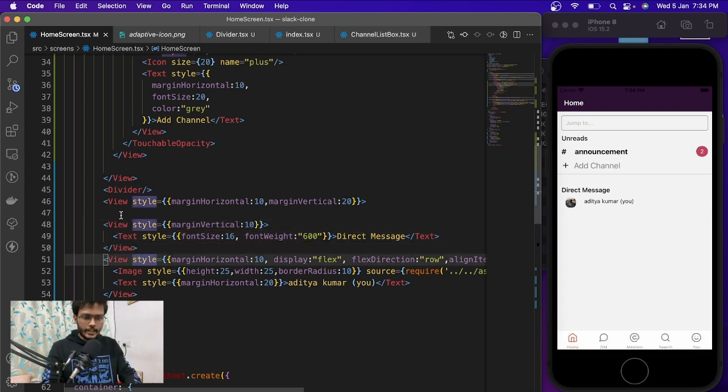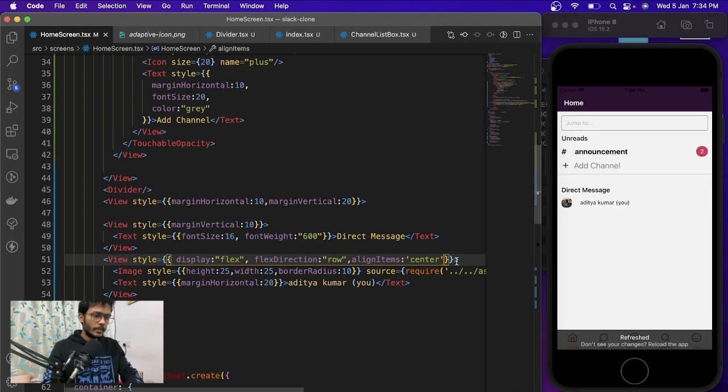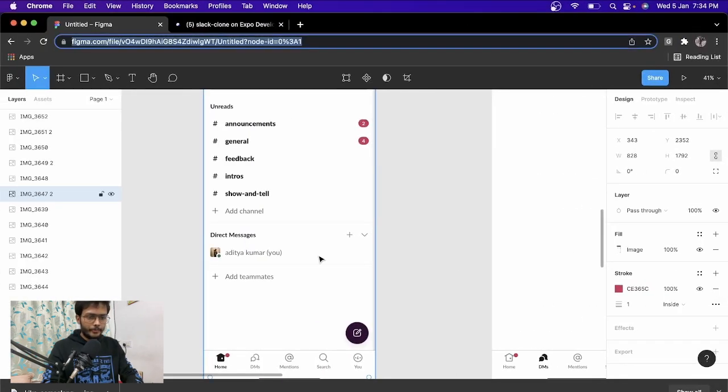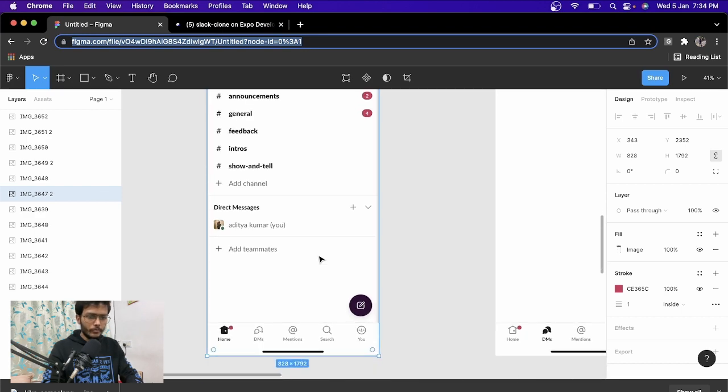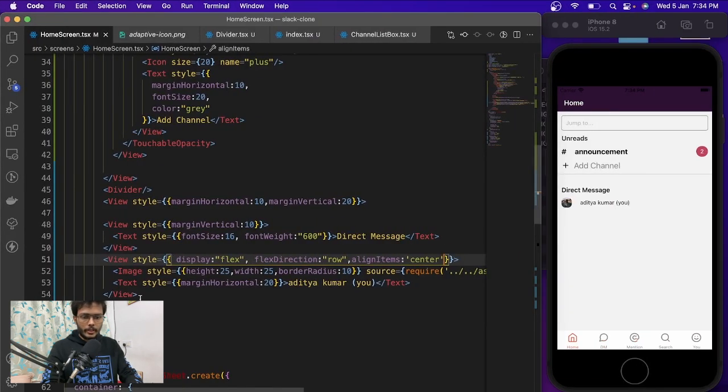Okay, and here I have added the margin horizontal, which is not required anymore. Yes, and it should remain on center now. Okay, so this looks fine. And after that, we are going to have another divider.